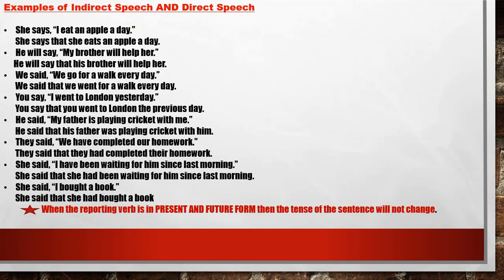She says, "I eat an apple a day." So you can see that your reporting verb is in present tense. Hence, you are going to use the basic rules, all the rules you are going to apply over here, but the tense of the sentence will not change. It will remain as it is. The same is the case when you use future tense as the reporting verb; the tense of the sentence will not change here.